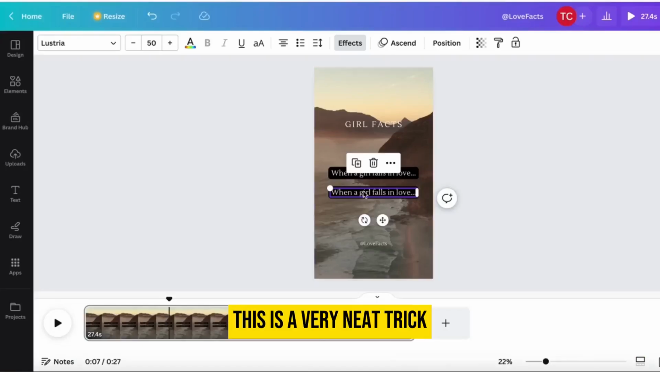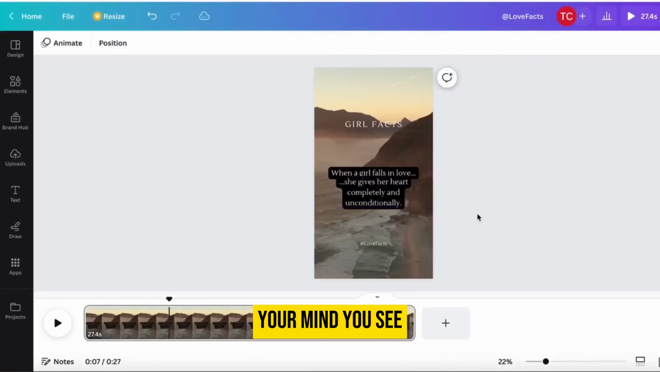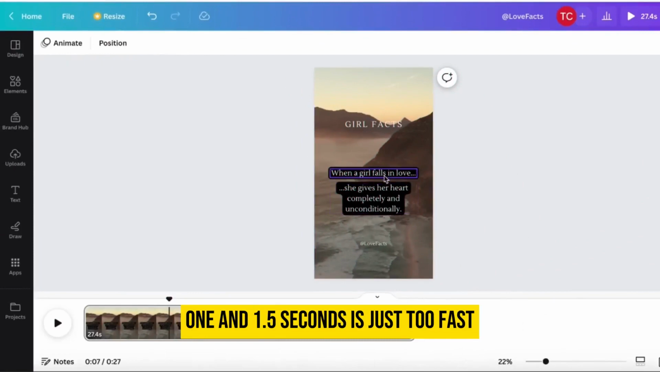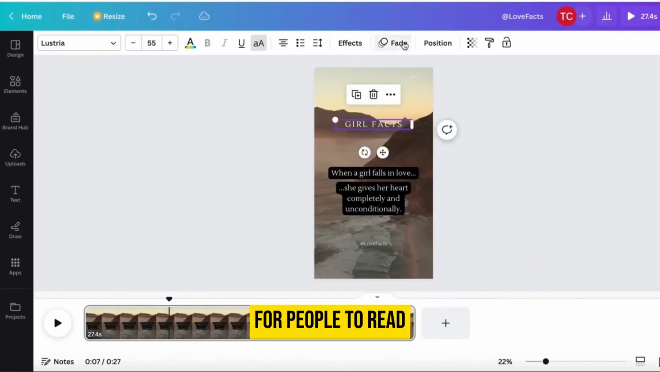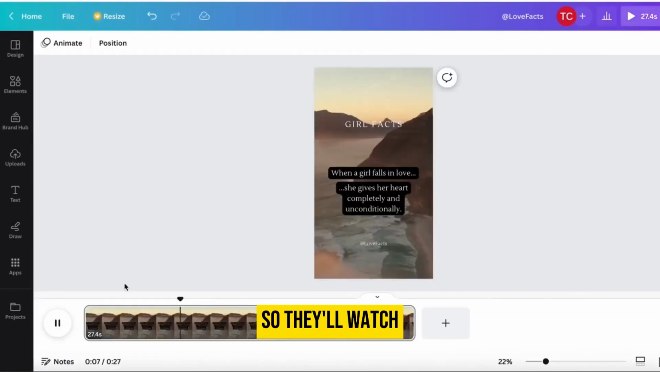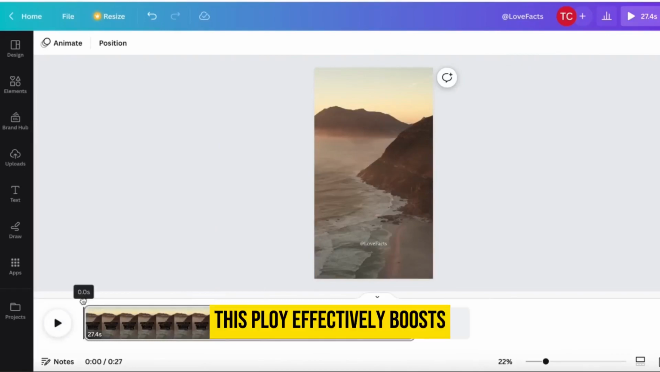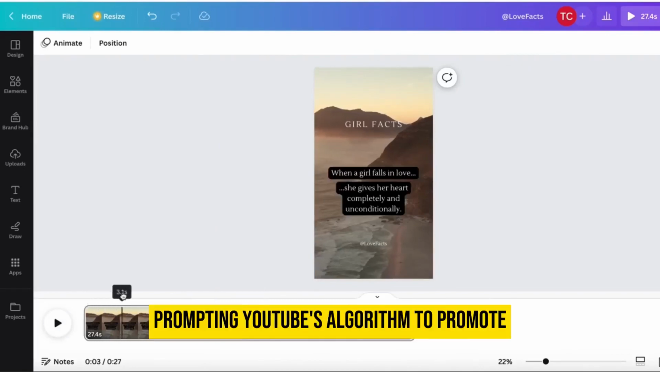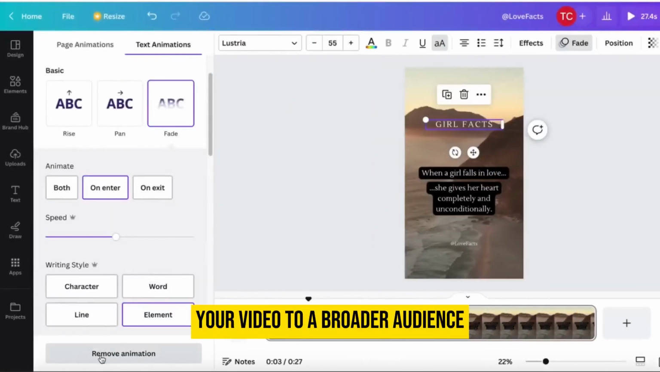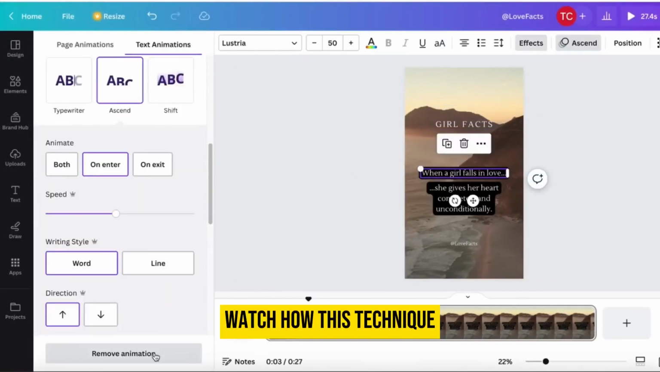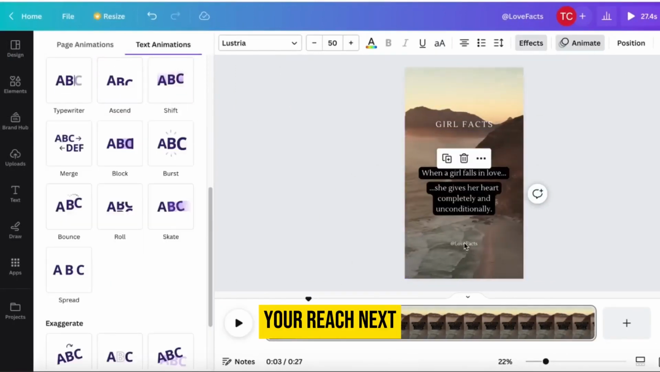This is a very neat trick, and the reason behind it will blow your mind. You see, 1.5 seconds is just too fast for people to read the second part of the quote, so they'll watch the video again. This ploy effectively boosts your watch time, prompting YouTube's algorithm to promote your video to a broader audience. Watch how this technique can amplify your reach.